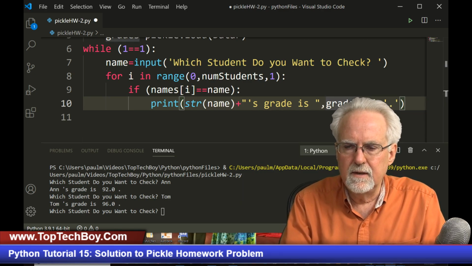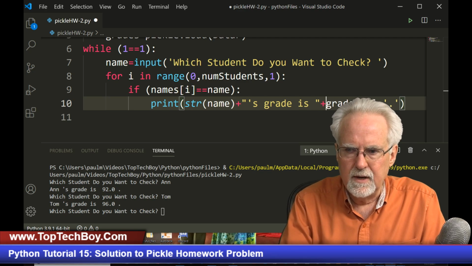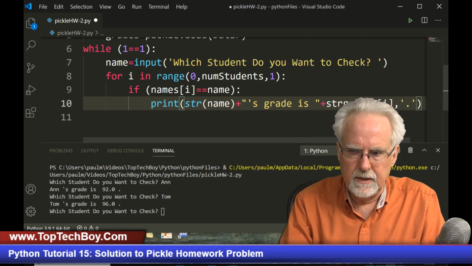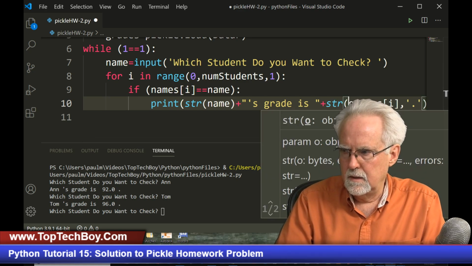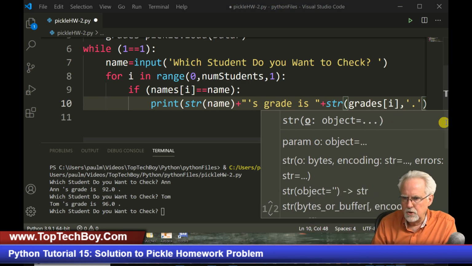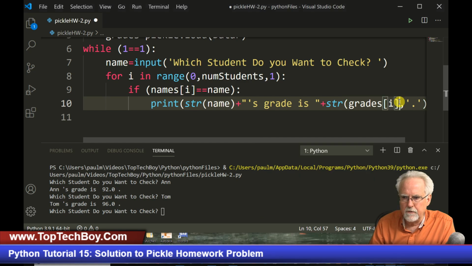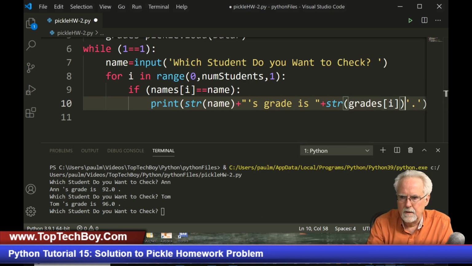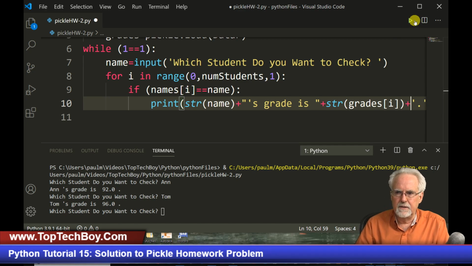And let's see here, then I would take this out and I would concatenate it with, and then I'm going to string grades of I. And then I'm going to concatenate that with the period. All right, let's try that.